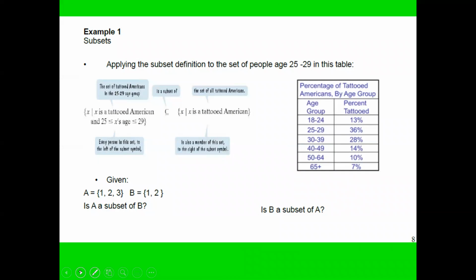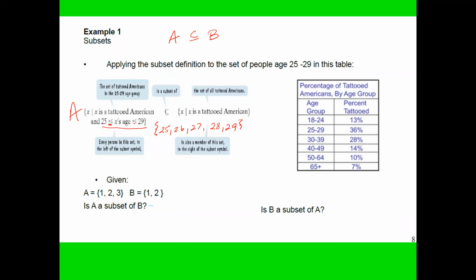Let's go over an example. Apply the subset definition. So you have A is a subset of B. Here is subset A. It says that X is a tattooed American between the ages of 25, less than or equal to X, and X less than or equal to 29. So with that subset, you will know that it's going to be 25, 26, 27, 28, and 29.